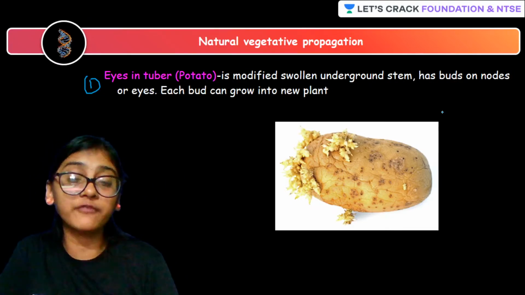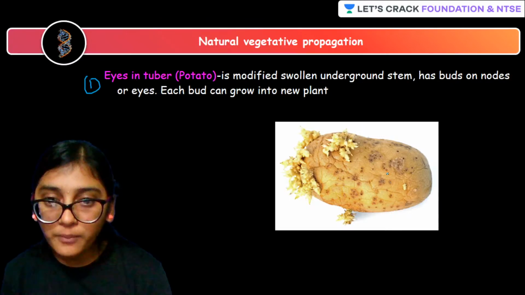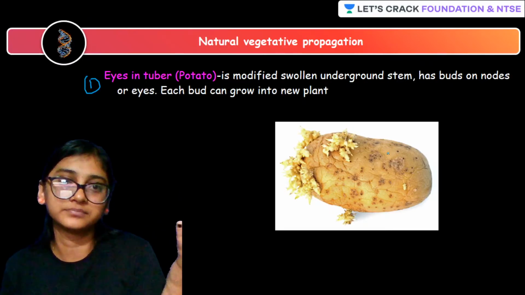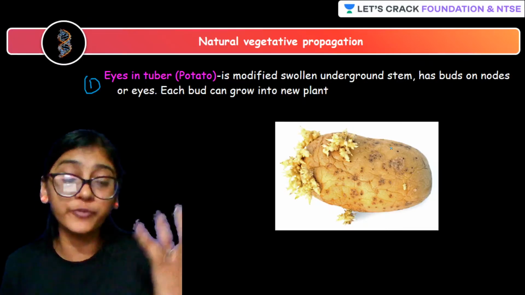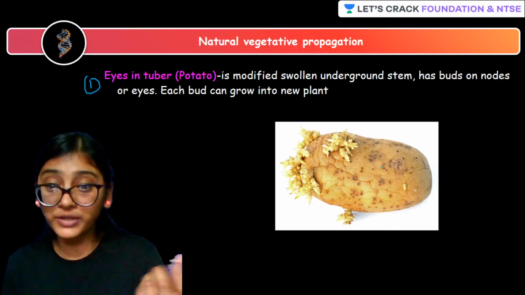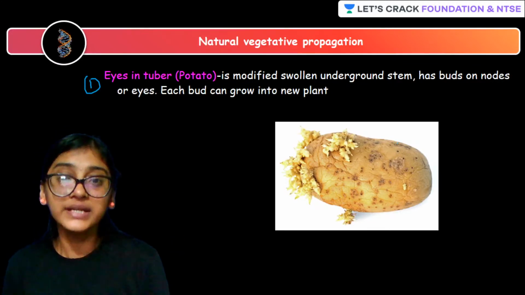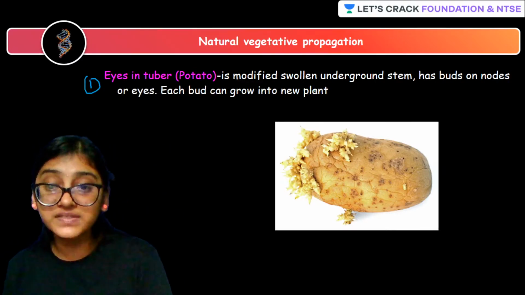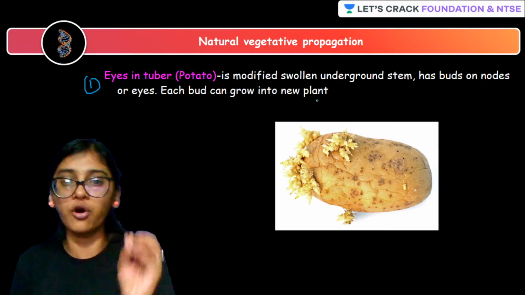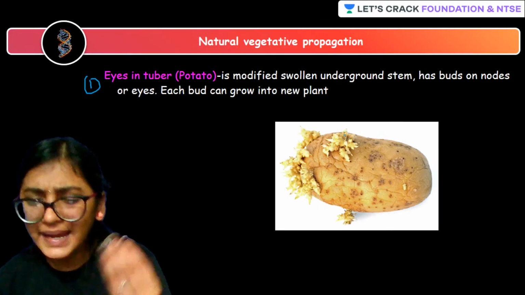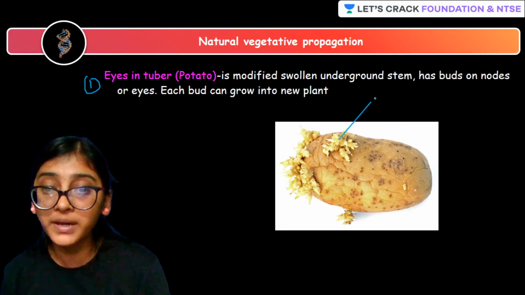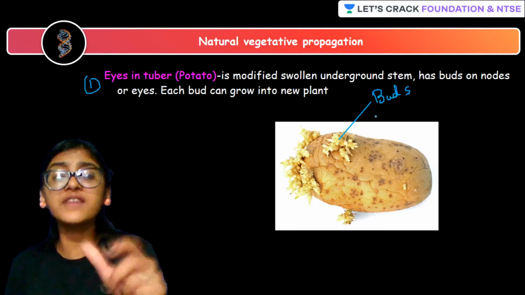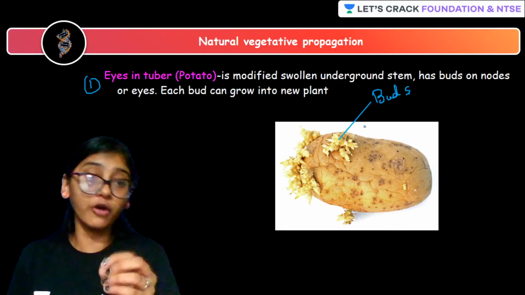So what is going to happen after 2 weeks? That is, from the potato, you get to see literally plants coming out. Yes, because in the case of potato, potato is nothing but actually stem, right? So it is nothing but modified, swollen underground stem, which is having buds on the nodes or eyes. Can you see this light brownish structures? It is nothing but buds. Right? So it will be having buds on the nodes of the potato.